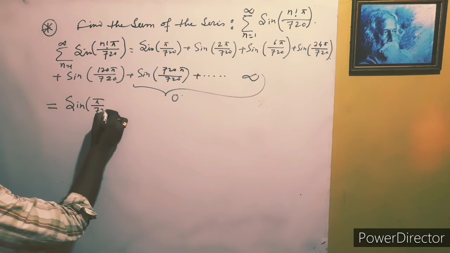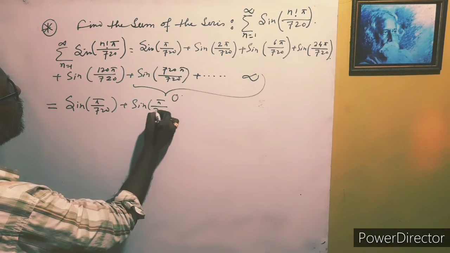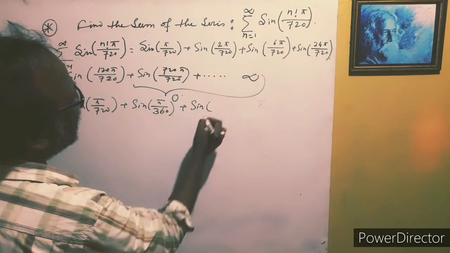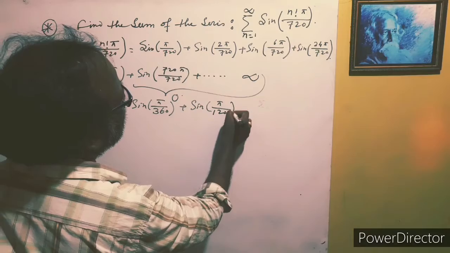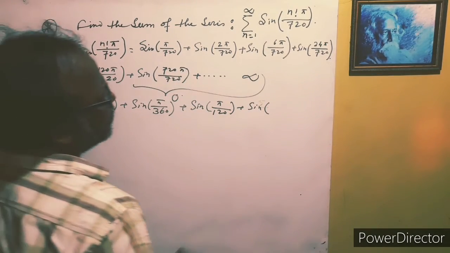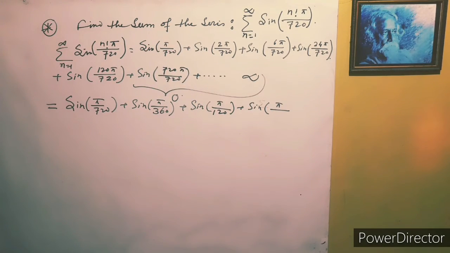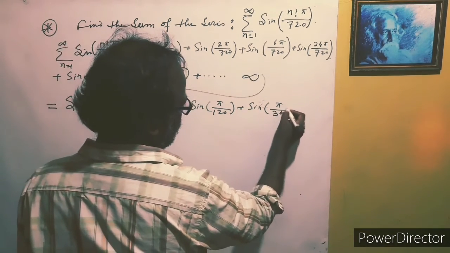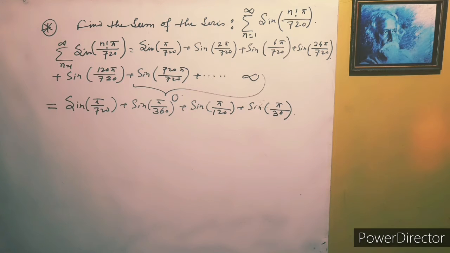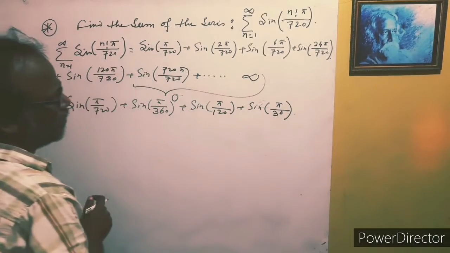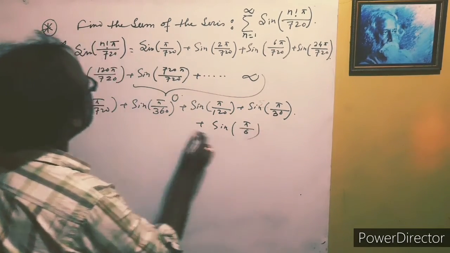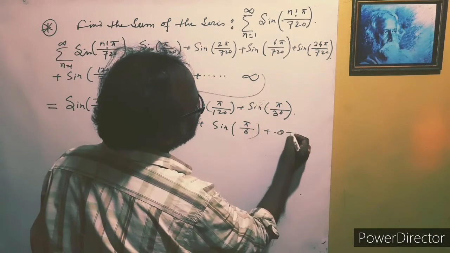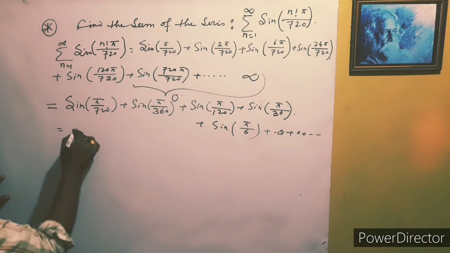sine pi by 720 plus sine pi by 360 plus sine pi by 120 plus sine pi by 30, that is 24 pi by 720, plus sine pi by 6, that is 120 pi by 720, and the remaining are all 0 plus 0 plus 0. So actually this is your answer.